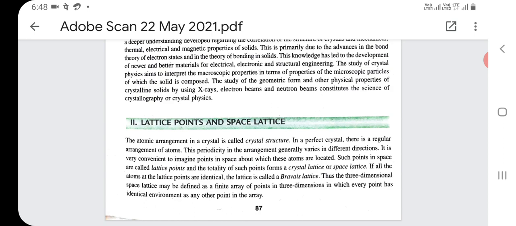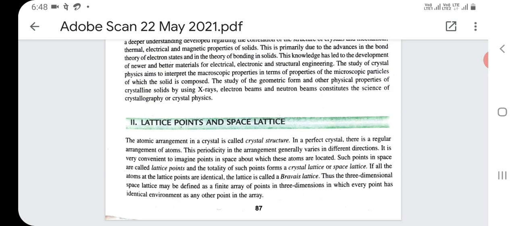Such points in space are called lattice points, and the totality of such points forms a crystal lattice or space lattice. If all the atoms at the lattice points are identical, the lattice is called a Bravais lattice.